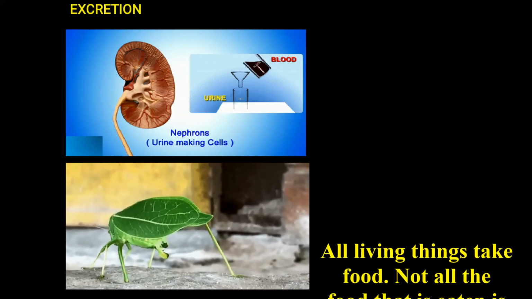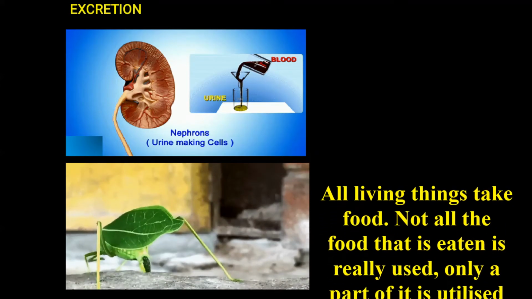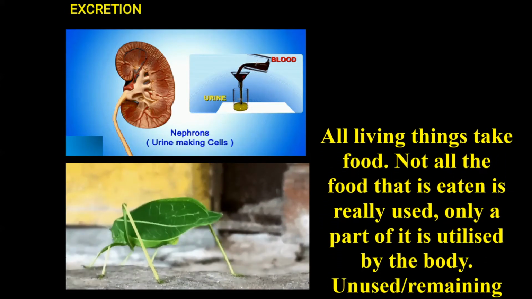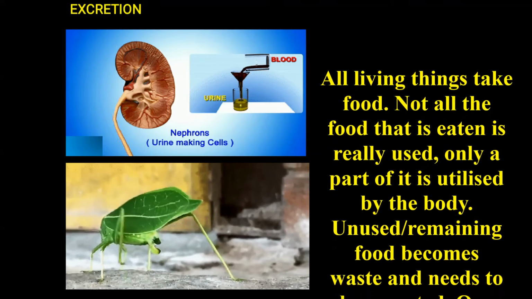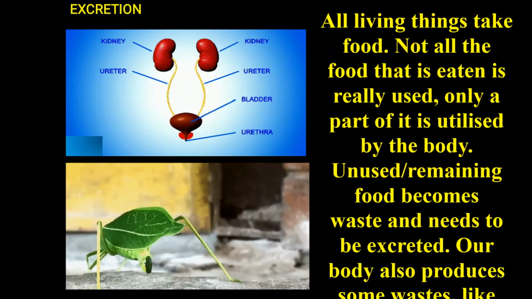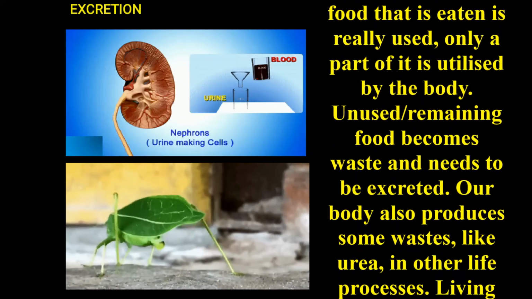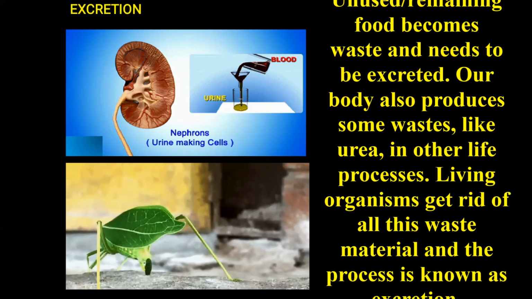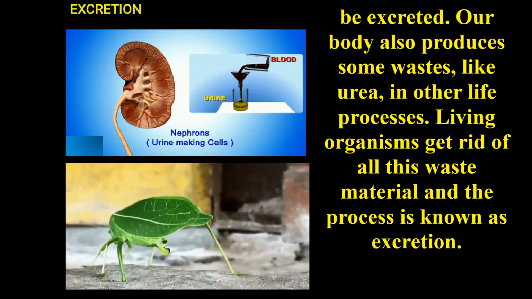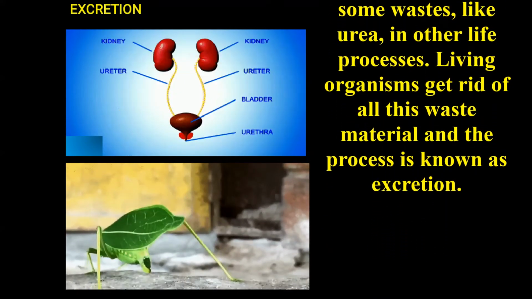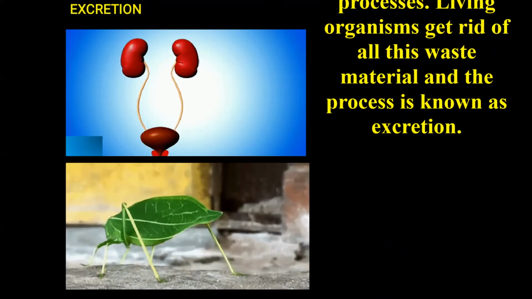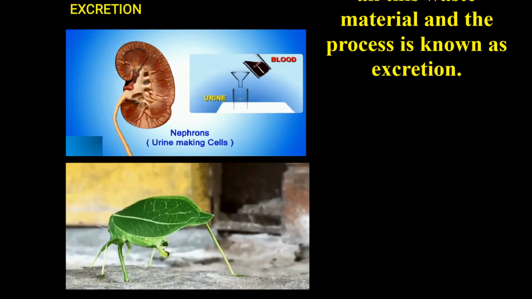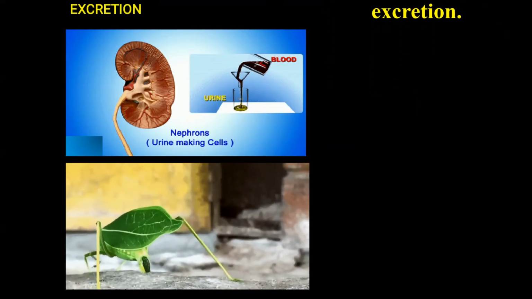Excretion. All living things take food. Not all the food that is eaten is really used. Only a part of it is utilized by the body. Unused and remaining food becomes waste and needs to be excreted. Our body also produces some waste, like urea, in other processes. Living organisms get rid of all this waste material, and the process is known as excretion.